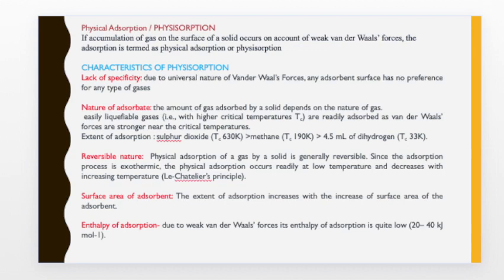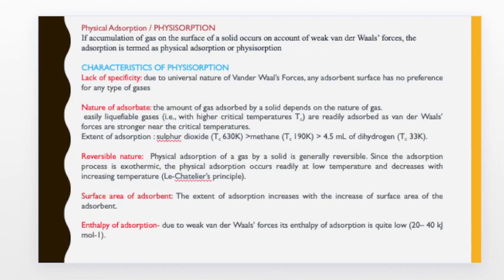Next is surface area of adsorbent. As discussed previously, the extent of adsorption will increase with increase in the surface area of the adsorbent, as more and more particles can be adsorbed if the surface area of the adsorbent is increased.